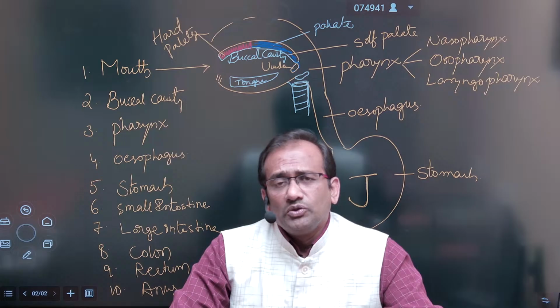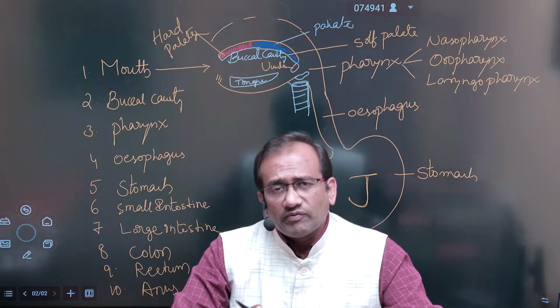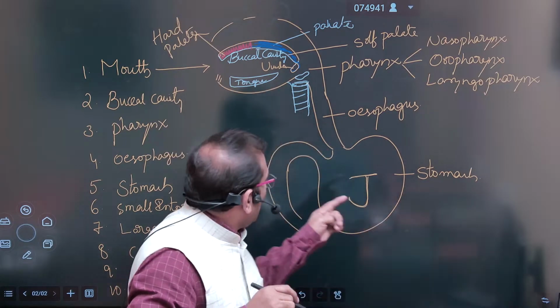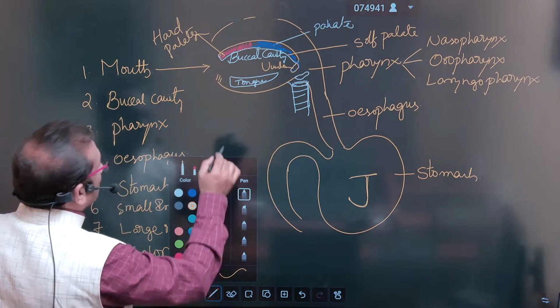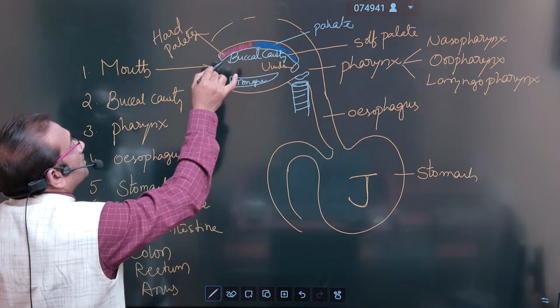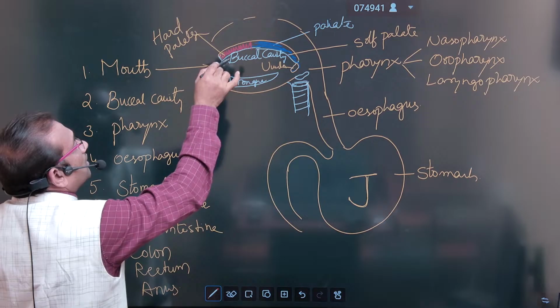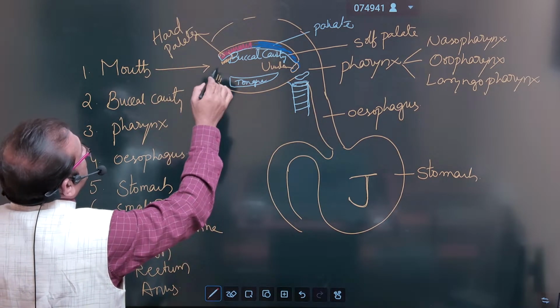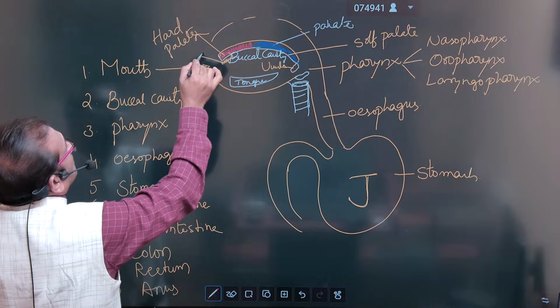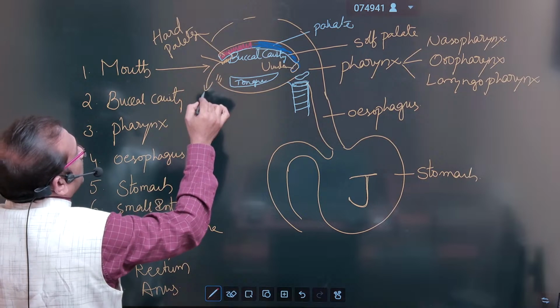So the uvula is attached to the soft palate, and coming to the hard palate area here, in this area, some rugae, the up and down ridges, are there. These ridges are known as palatine rugae.